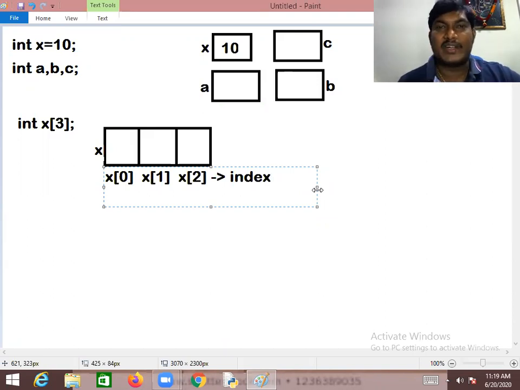Coming to the second point, for ordinary variables, memory allocations are random in positions. For the array variable, memory allocations are consequent locations, side by side. Thus, reading the data from the ordinary variable is slow, whereas reading the data from the array variable is faster.